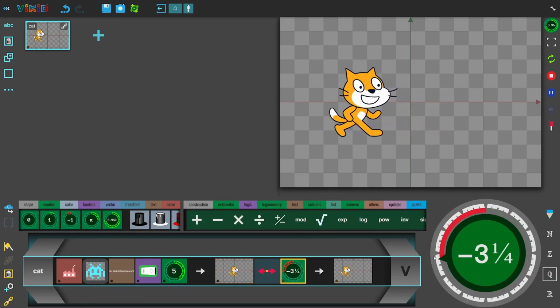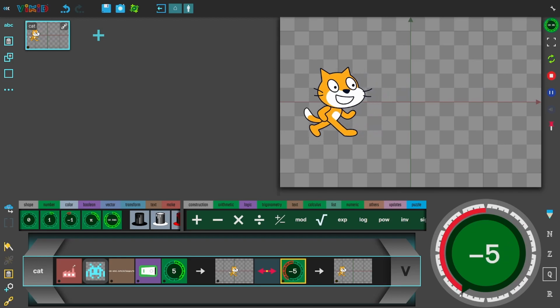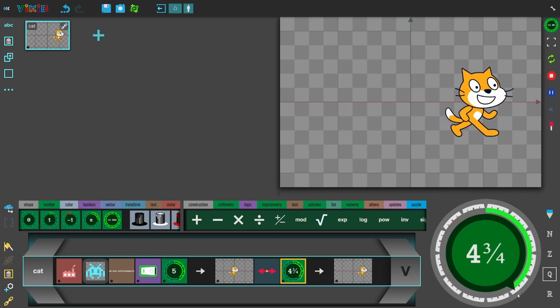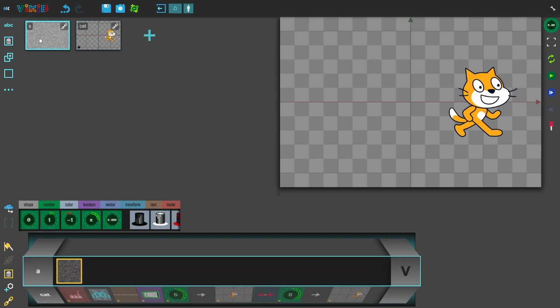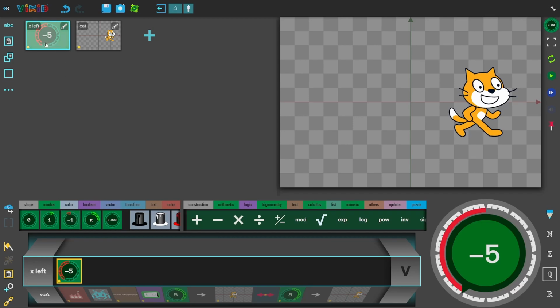And let's say we're going to move it either to -5 or +5. In our demo, we want to move the cat either to the left or to the right. So let's create two more formulas, and we call them x left for the left position and x right for the right position.